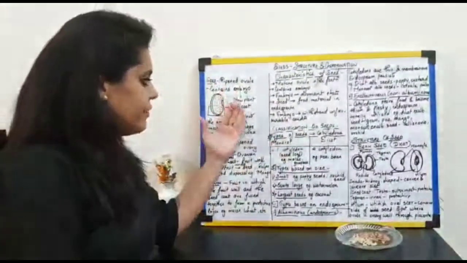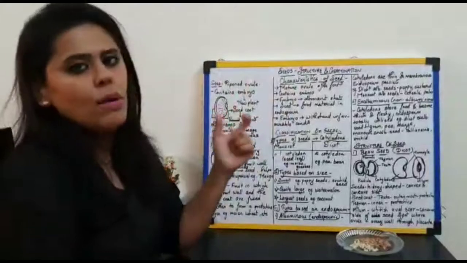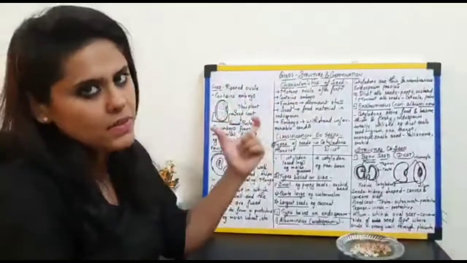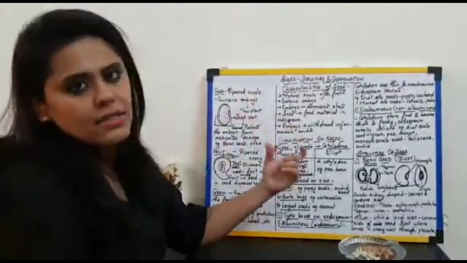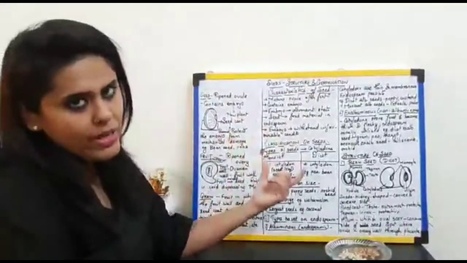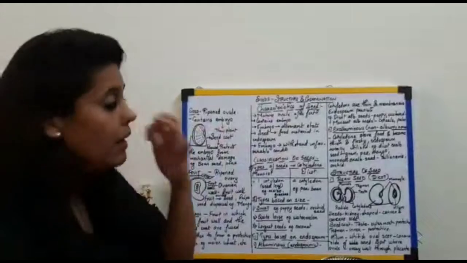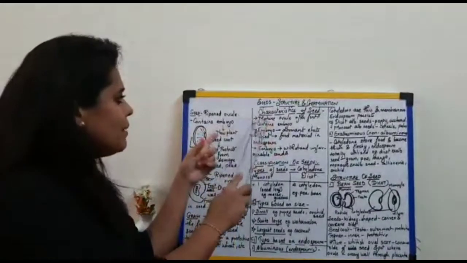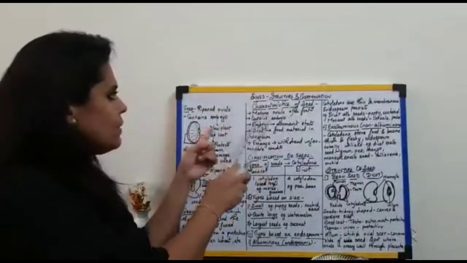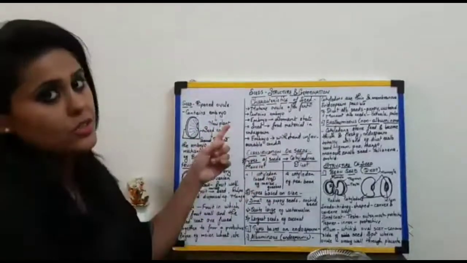Now, apart from these definitions, you even need to know about the characteristics of the seeds. Now, these general characteristics are going to include a few points which you have already known in the definition part. The first point says that it is the mature ovule which is formed after fertilization.